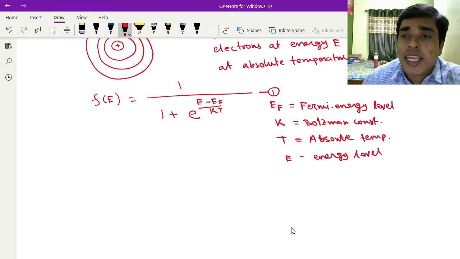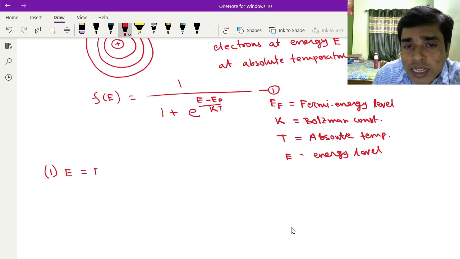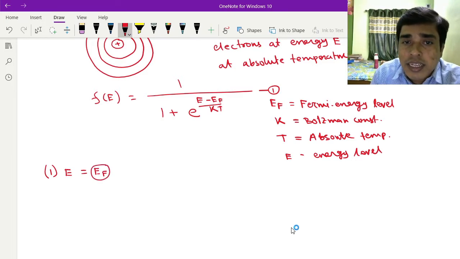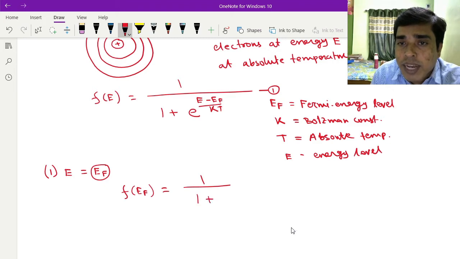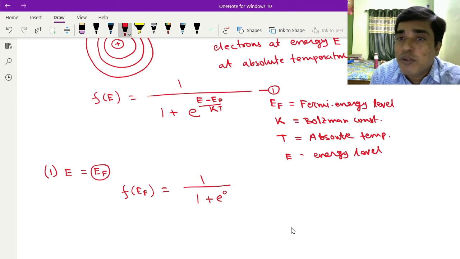Now, condition number 1: suppose E equals EF. If I want to find the probability of finding an electron at energy state EF, then f of EF will be 1 divided by 1 plus e to the power 0, because E minus EF is 0, so 0 by KT is 0.